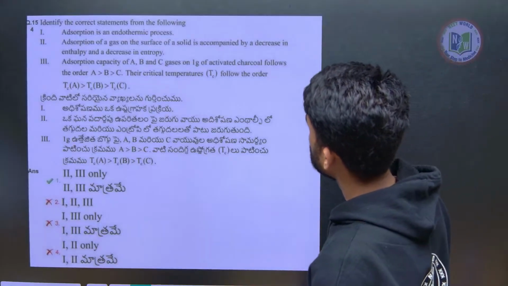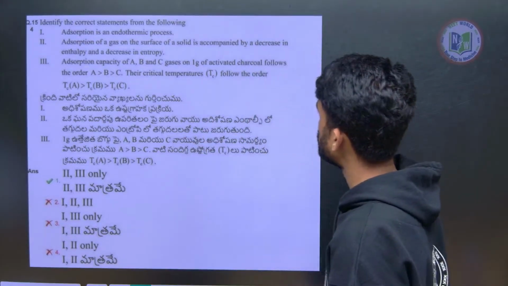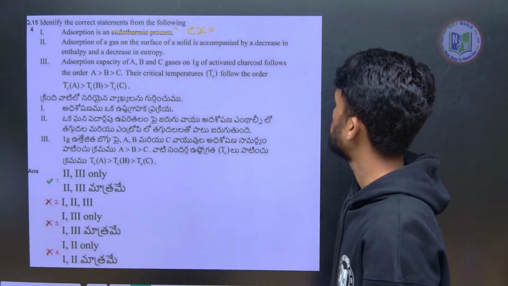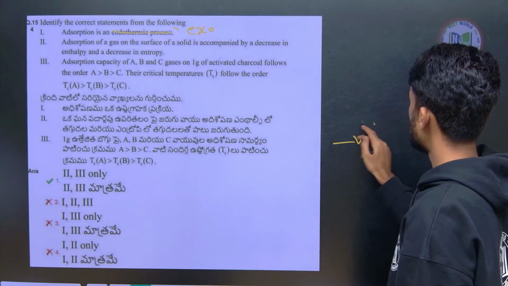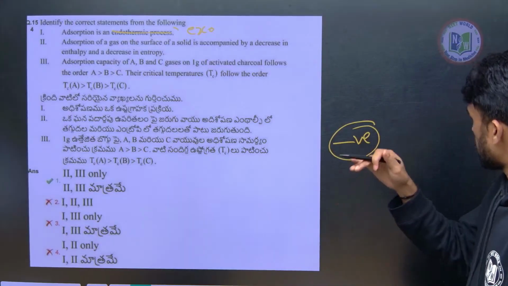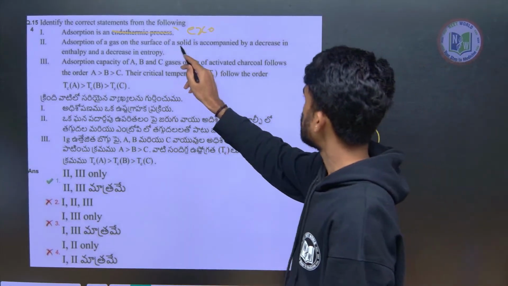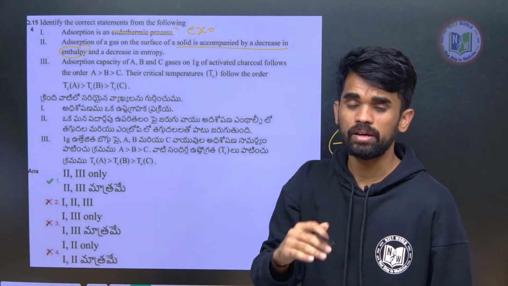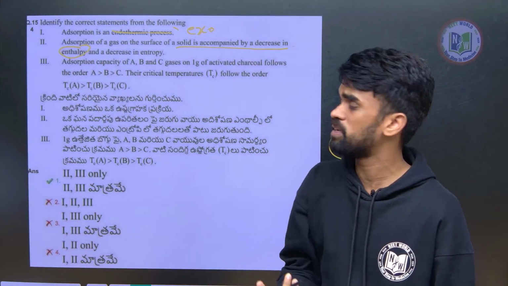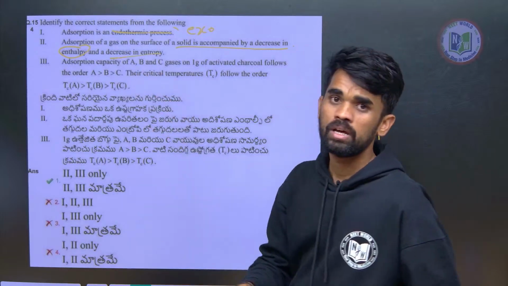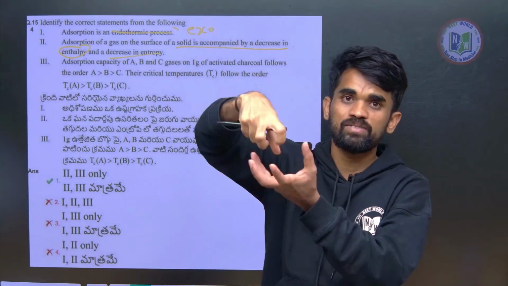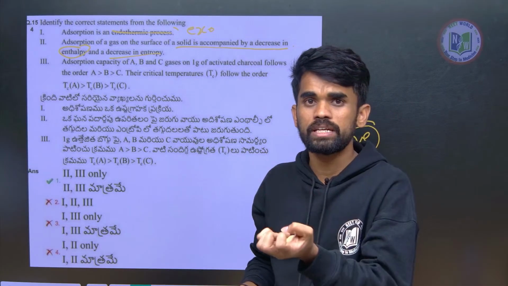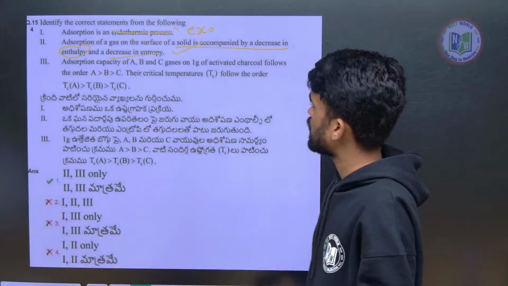Next, is adsorption an endothermic process? No, that is an exothermic process. Exo means heat is released, accompanied by a decrease in enthalpy. Yes, heat is released means the system's energy or enthalpy is decreased, and entropy also decreases, because particles accumulate on the surface. It means the disorderness decreases, right? Entropy decreases. The second statement is correct.